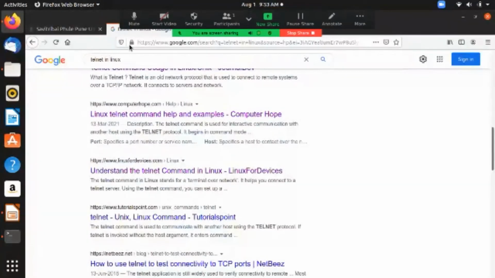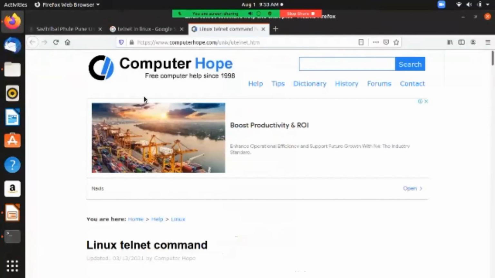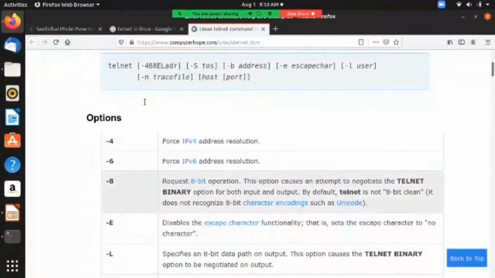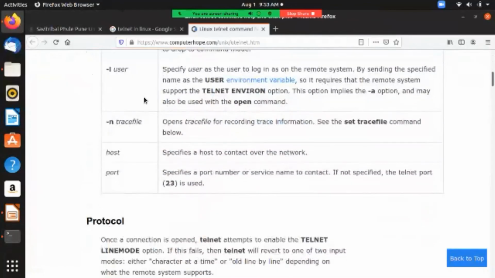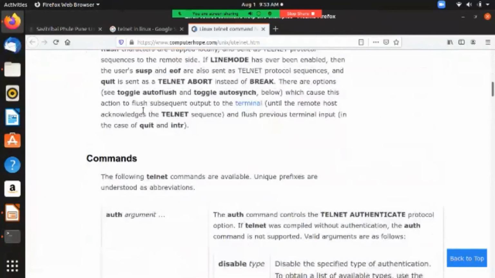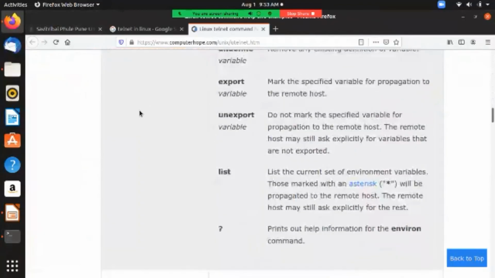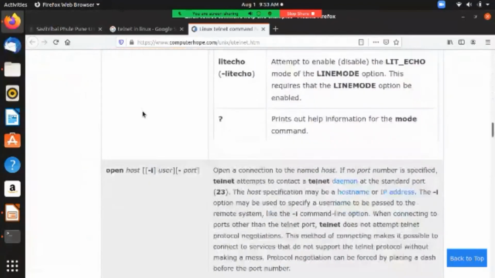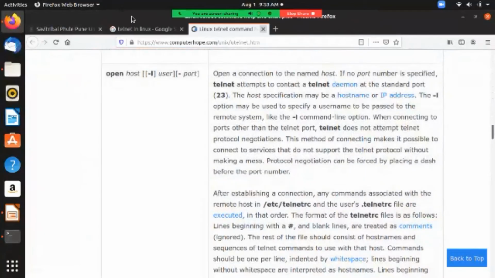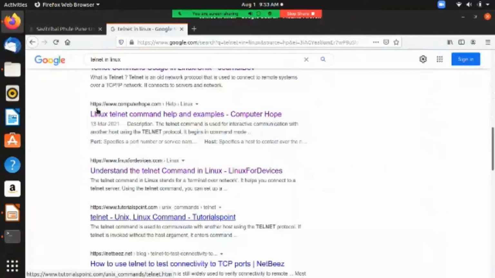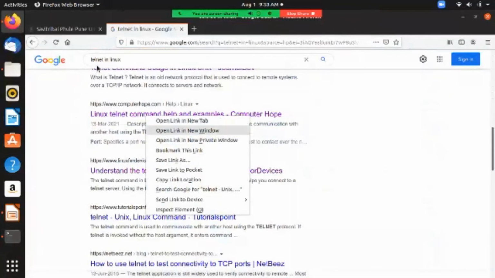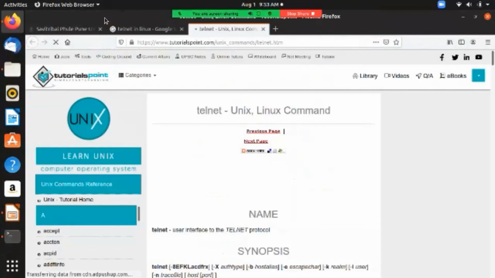Network is unreachable, it is telling. So telnet means you are connecting to the remote terminal with the help of text rather than GUI.